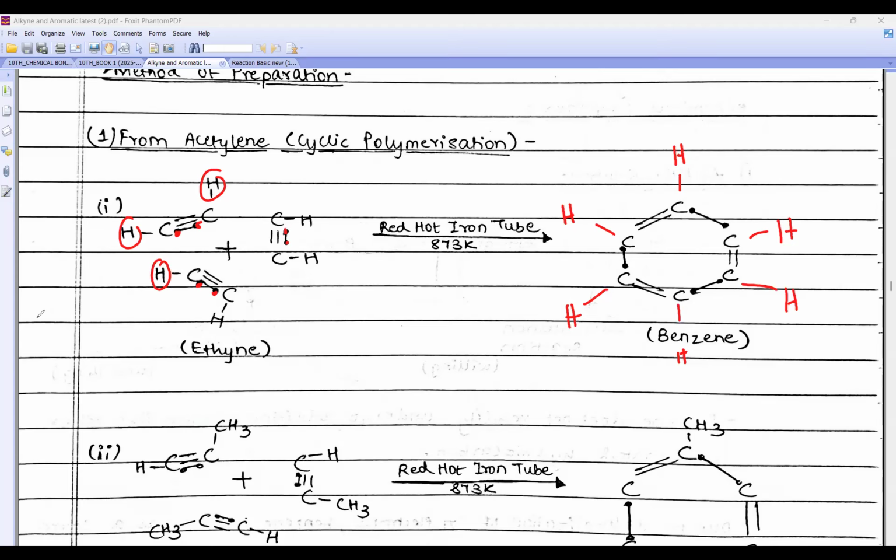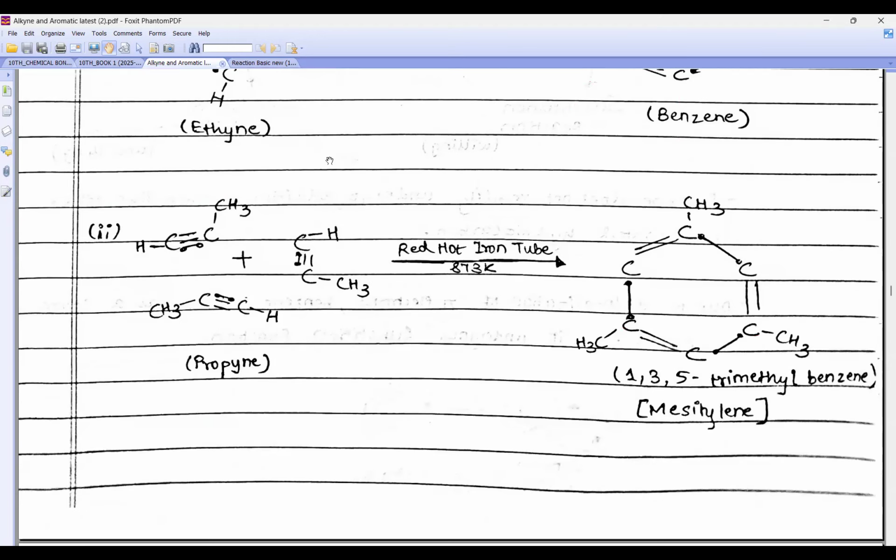So this is how we got benzene. Now if I take propyne, in propyne what extra will I get, beta? This CH3 will be there. So if I take three molecules of propyne, again beta, this H was missing, so please make this H.